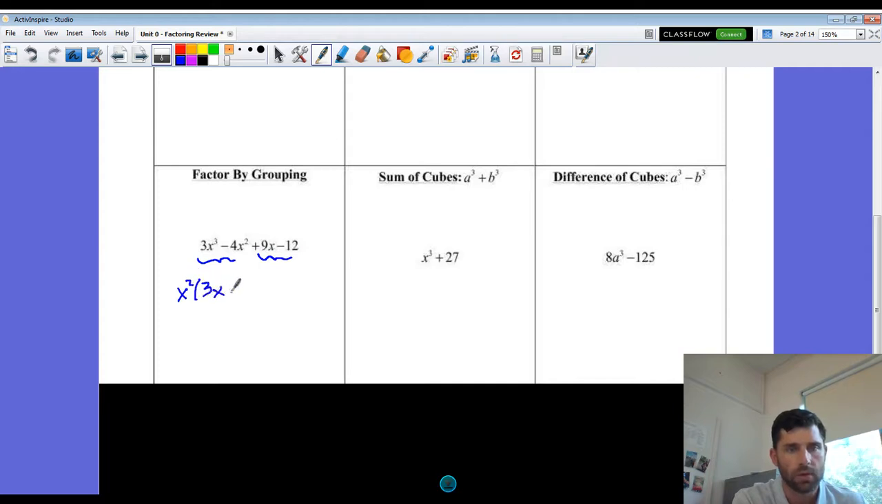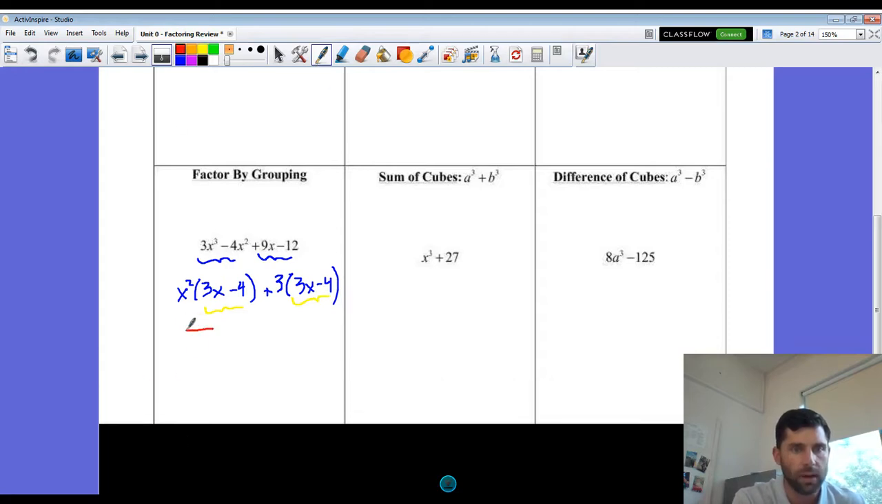And if this works, we should have the same term in the parentheses. So let's see if it works out. We have plus, and we can also factor a 3 out here, and we're left with 3x minus 4. And sure enough, that works out nicely. So what we really have here, if you go back to the basics, go old school here, we have windows.